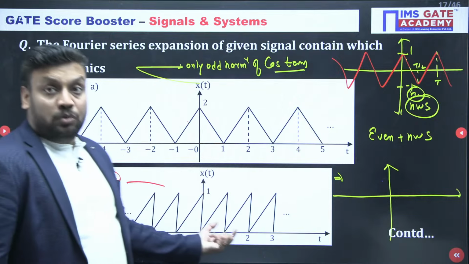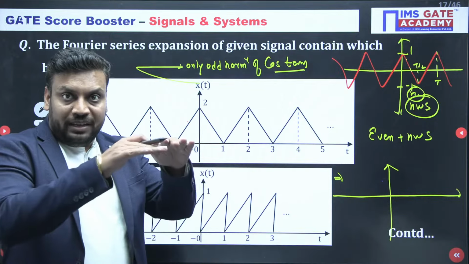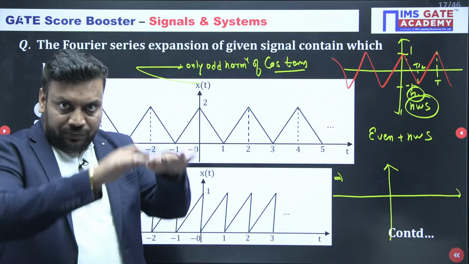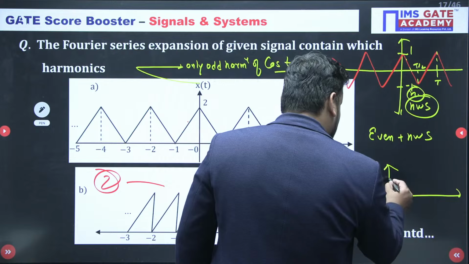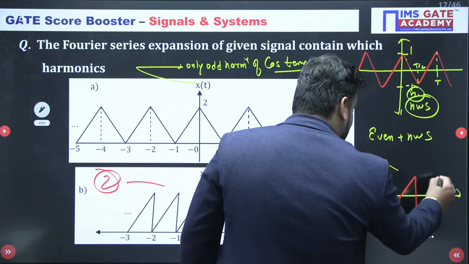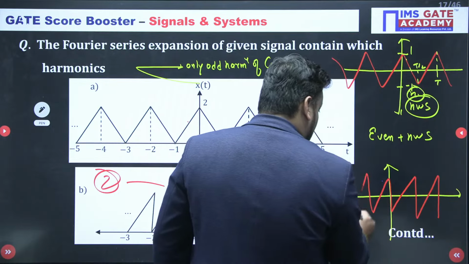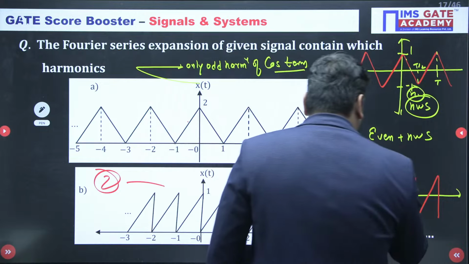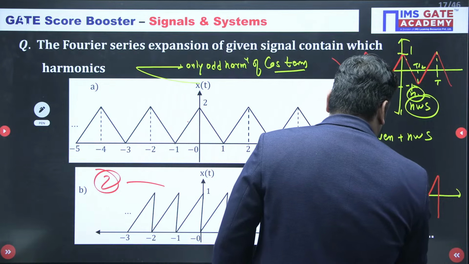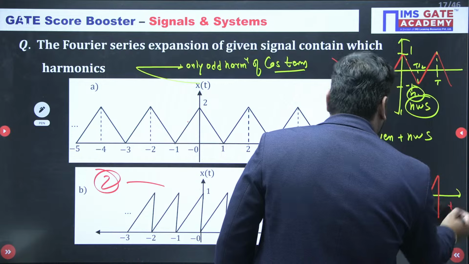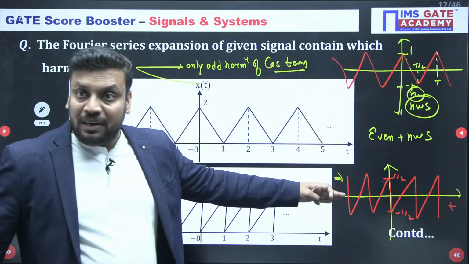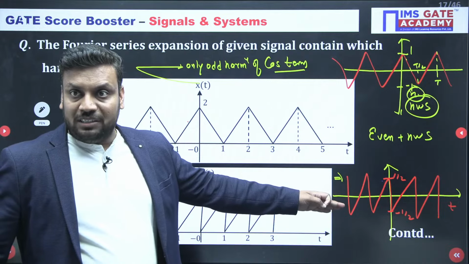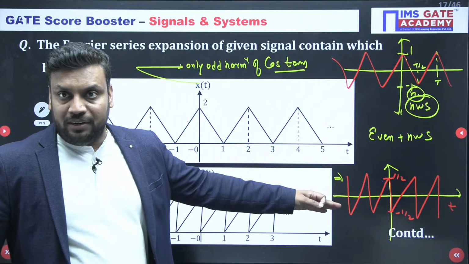In question number 2, if I provide amplitude shifting by downward shifting, then my signal will look like this, guys. And this is half and this is minus half. This is an odd symmetrical condition. Well done, Chandni.